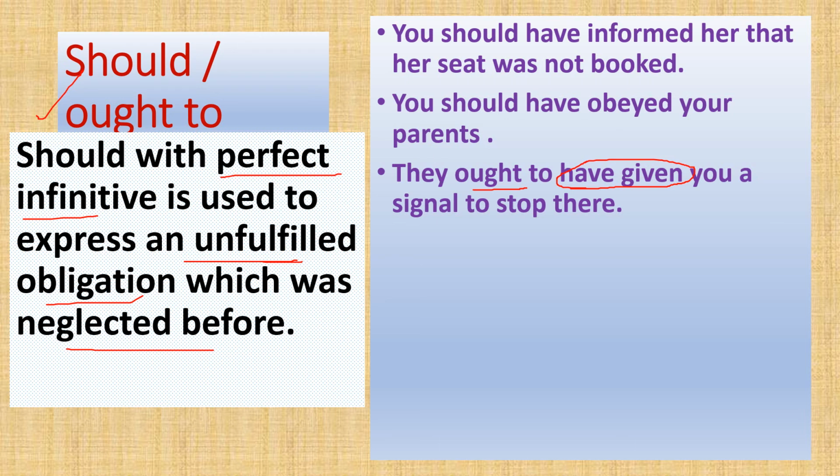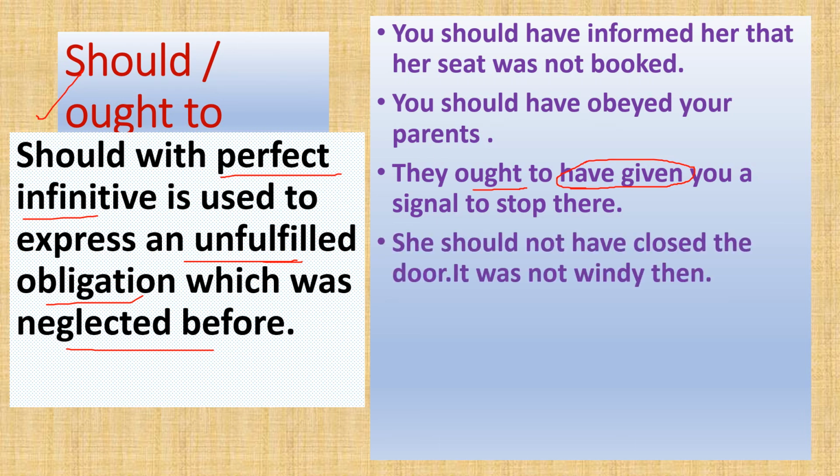Okay. Next one, we should not have closed the door. It was not windy then. Here also the perfect infinitive, have closed, is used, and here the negative modal verb is used. She should not have closed the door. It was windy then. That means actually she neglected the situation. That is called unfulfilled obligation. So then we have to tell her that she should not have closed the door.